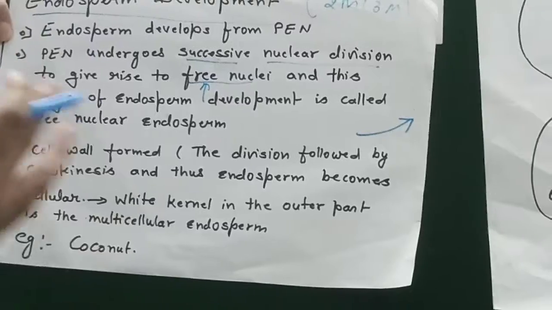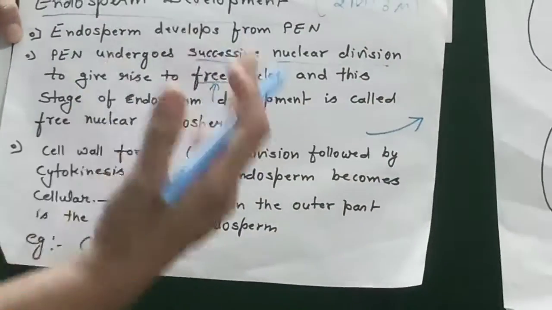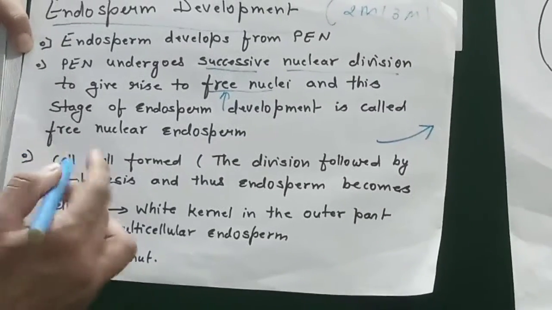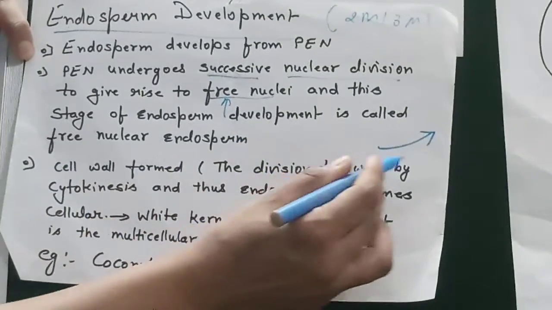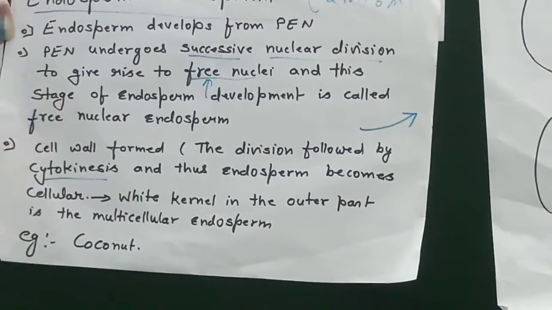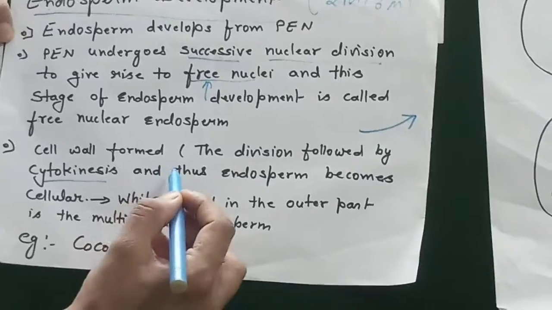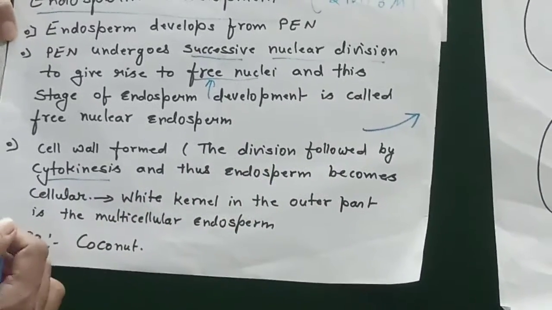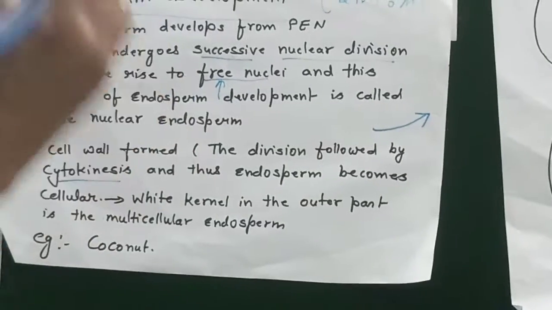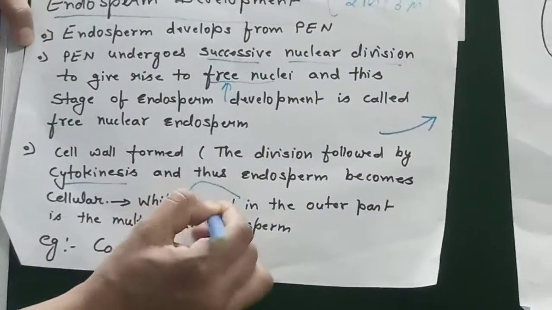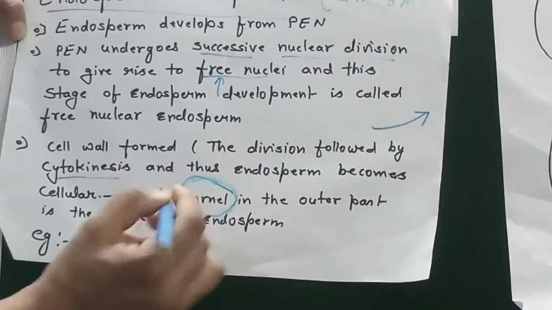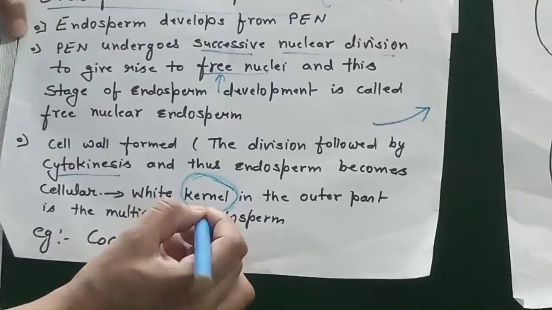Then, when the number of nuclei increases and the maturation period comes, they follow cytokinesis, so cell walls form. The division is followed by cytokinesis. Now each nucleus is covered by a cell membrane or cell wall, and thus the endosperm becomes cellular. Now we will see this in our coconut. That part is called the kernel. Many questions arise from this kernel: what do you mean by the kernel?